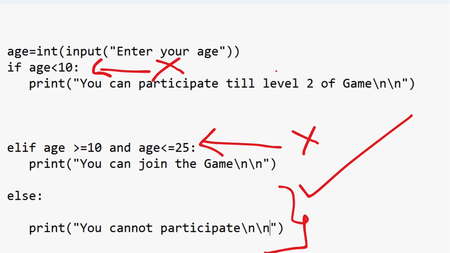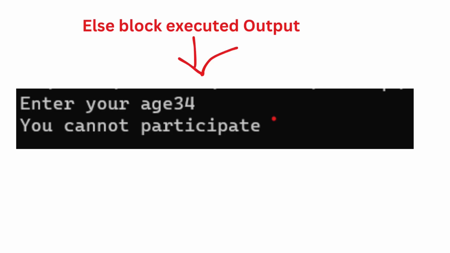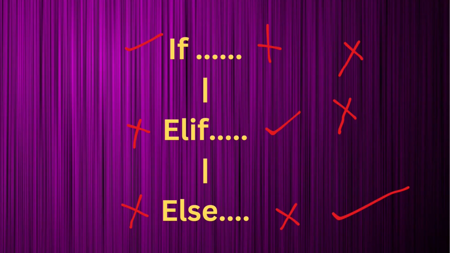Now, if the elif block is not satisfied, like the user entered some number above 25, there is no condition for that. So the elif block will never get executed and the Python interpreter will go to the else block. The else block says you cannot participate in the game.